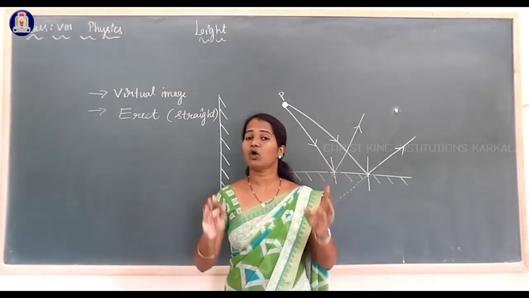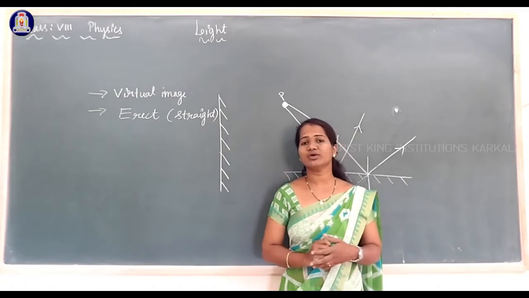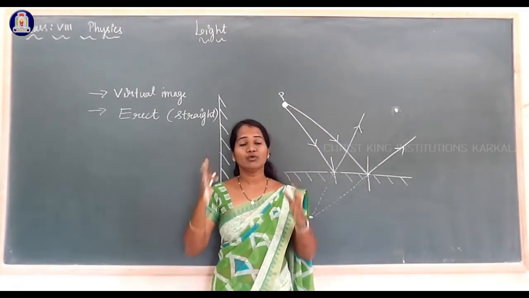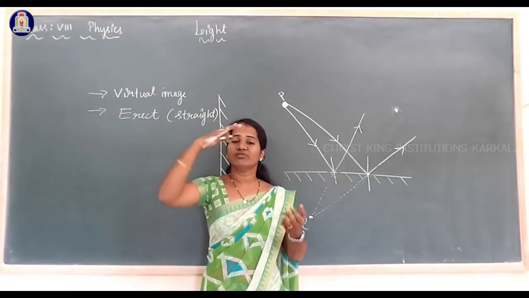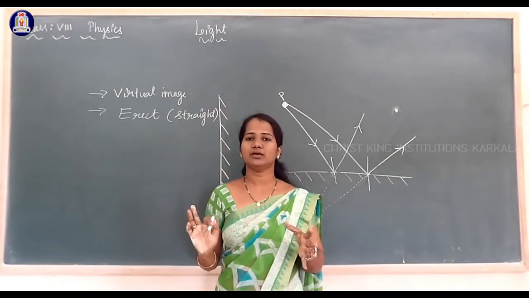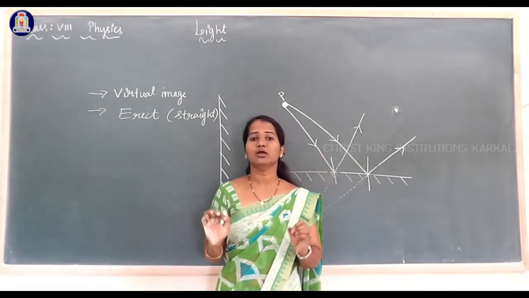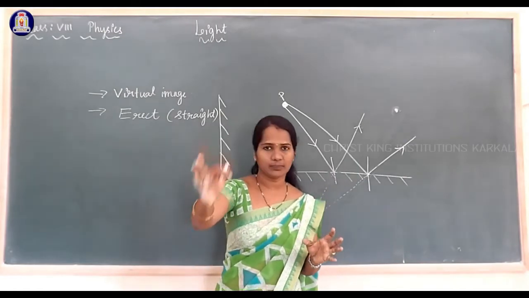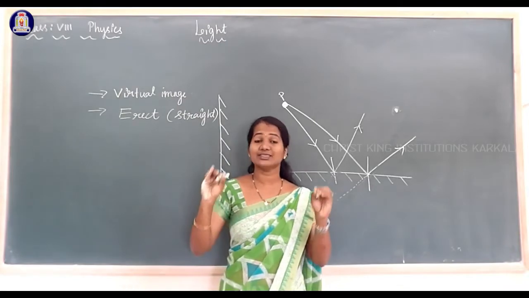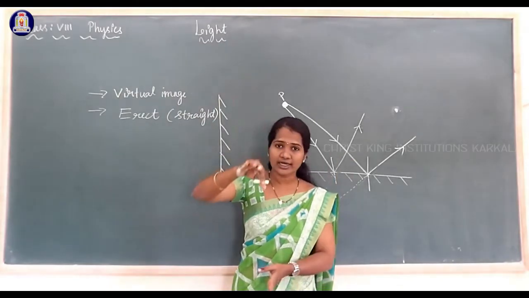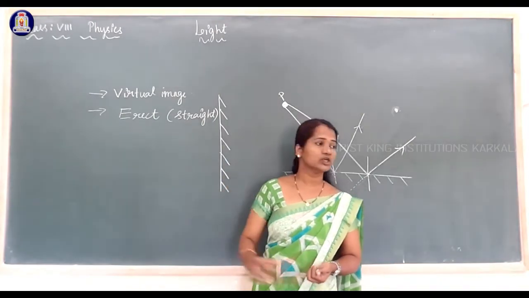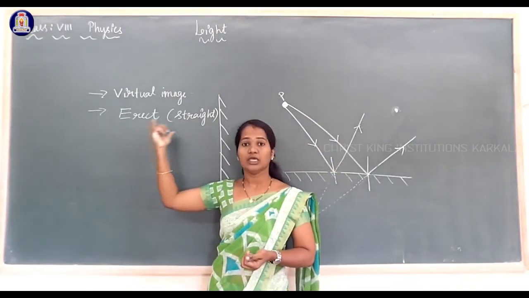Real images are always inverted, virtual images are always erect. Erect means straight, inverted means upside down. So when you stand in front of the plane mirror, the image formed in the mirror is a straight image. It is not the inverted image. So you are getting a straight image in the mirror. That is called the erect image.